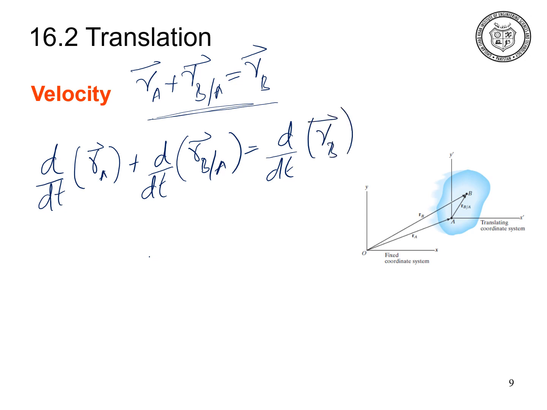As can be seen in this figure, the position of particle A with respect to the fixed origin is shown by the vector RA. So the time derivative of this RA vector will be the absolute velocity, because it is measured with respect to the fixed origin. Similarly, RB is also measured with respect to the fixed origin. This means that this term is also showing the absolute velocity.